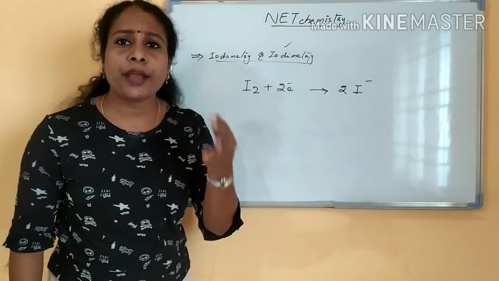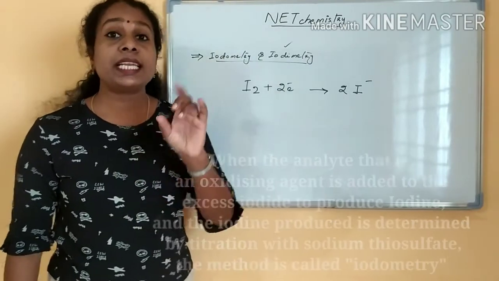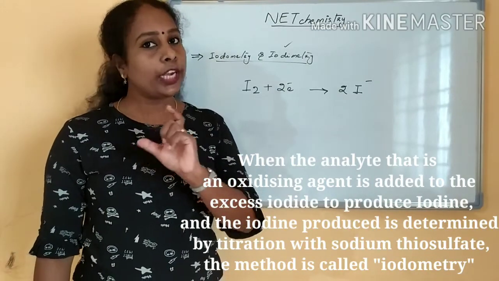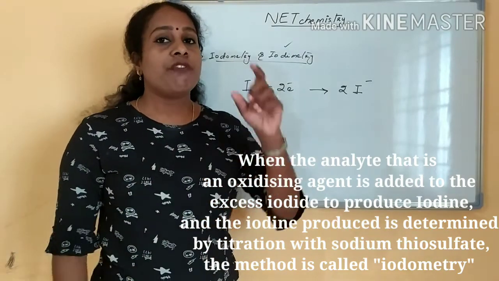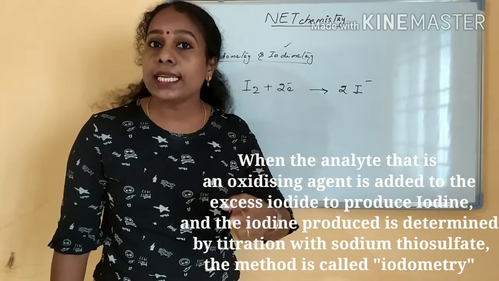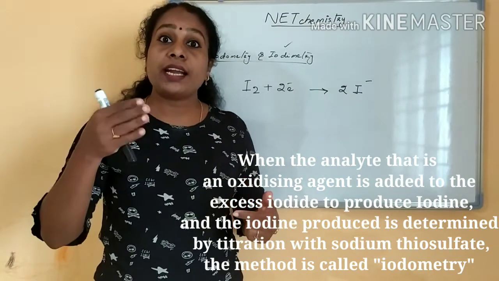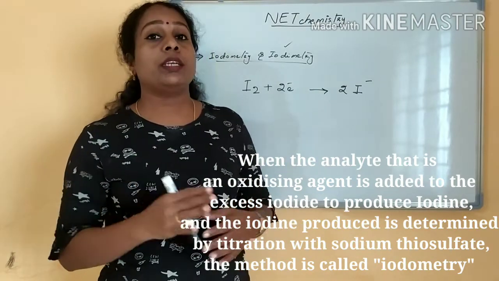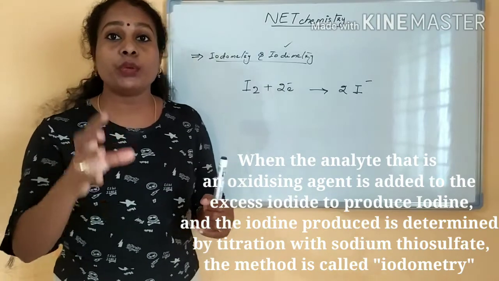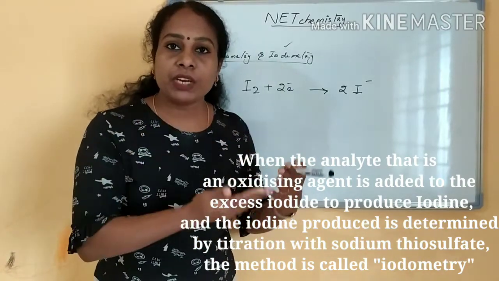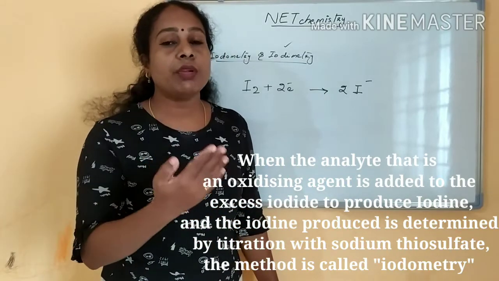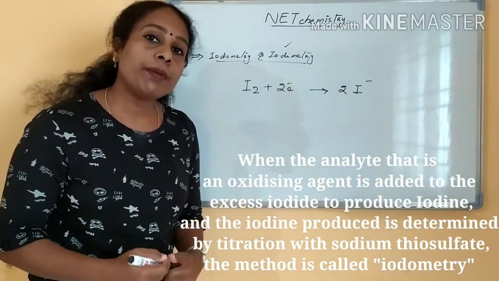And now what is iodometry? Iodometry is an indirect titration. It is not a direct titration. When your analyte is an oxidizing agent and it is added to an iodide solution, like potassium iodide, what will happen? The iodine will get liberated. That iodine will be titrated against sodium thiosulfate.